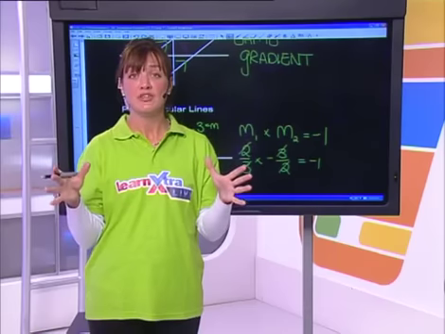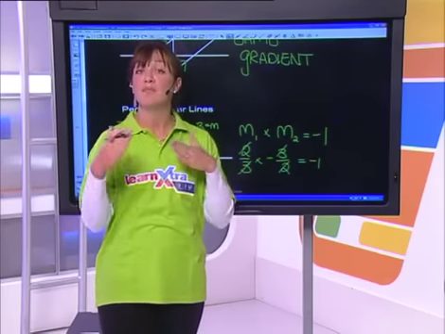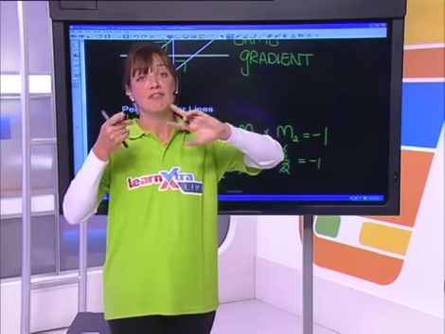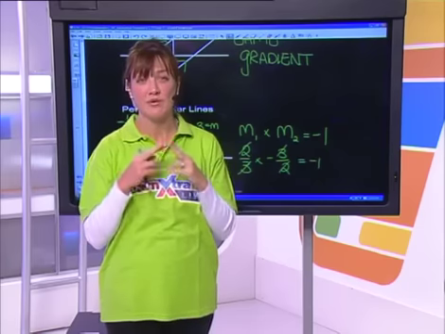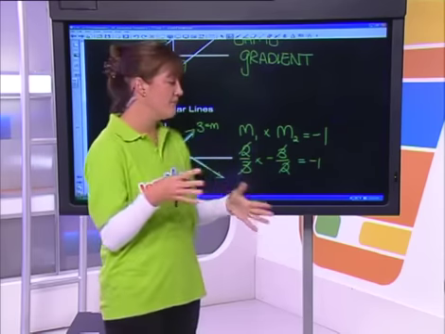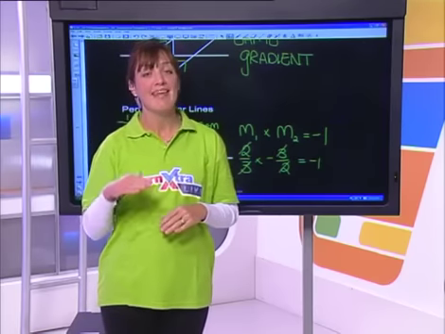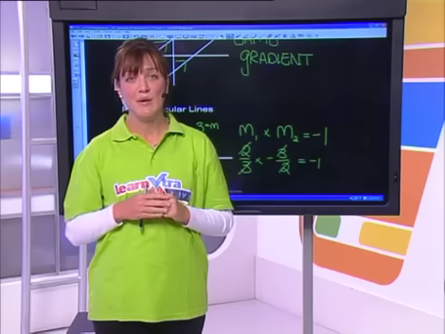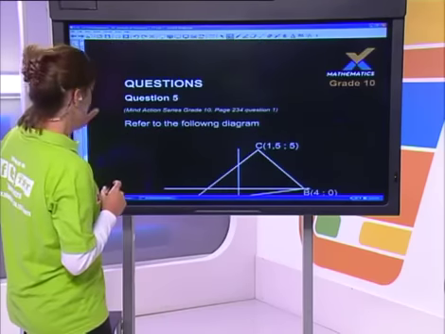Okay, so that's what you've got to remember. Parallel lines, same gradient. Perpendicular lines, we flip the fraction over and we change the sign. That's how we work out the perpendicular gradient. The formula to remember: the gradient of the one times the gradient of the other equals negative 1. All right. Do I have an example to quickly practice on?